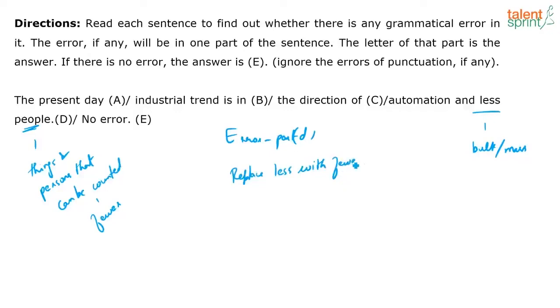What errors are these? These are errors pertaining to quantifiers, right? Something that quantifies, like a number, right? And in this context, we're talking about people here. So the present day industrial trend is in the direction of automation and fewer people, not less people. We will look at some more example sentences pertaining to errors that revolve around quantifier as an error type.